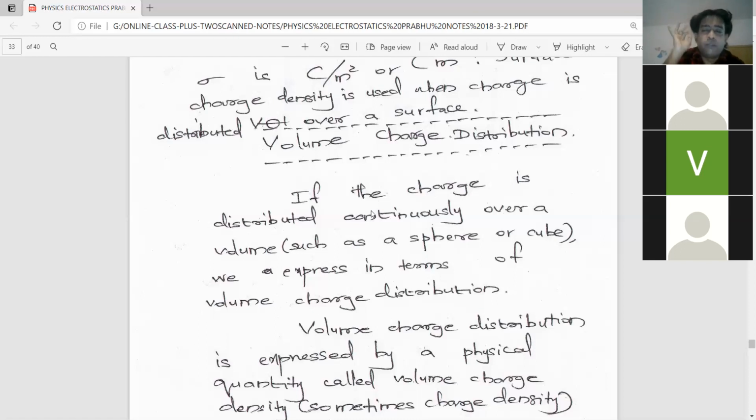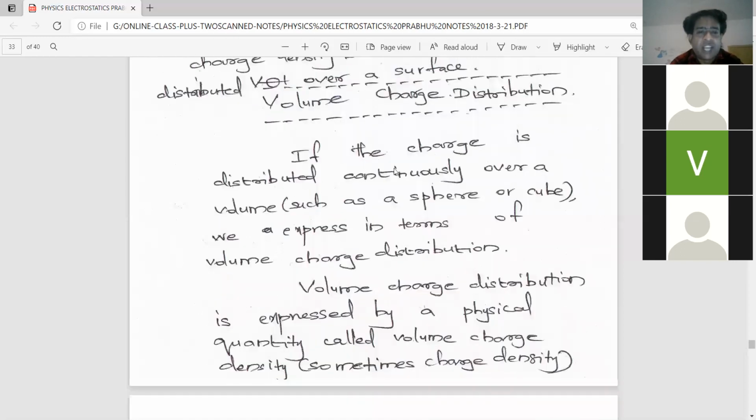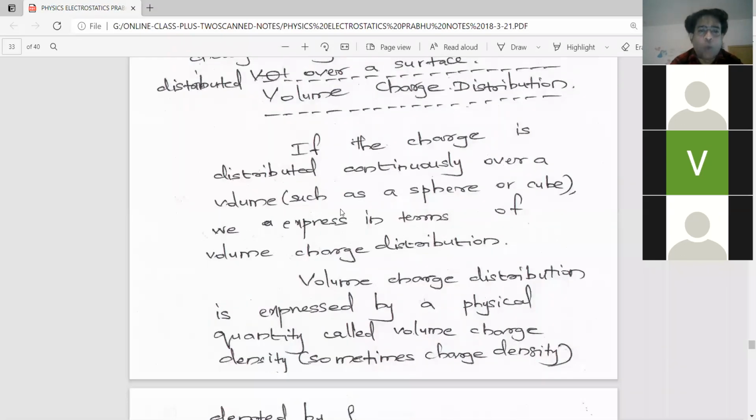So, example for volume charge distribution is the charge concentrated on a metallic sphere or a cube, because a cube also has length, breadth, as well as height. Am I clear? As you can see in the PPT also, the charge is distributed continuously over a volume such as a sphere or cube.